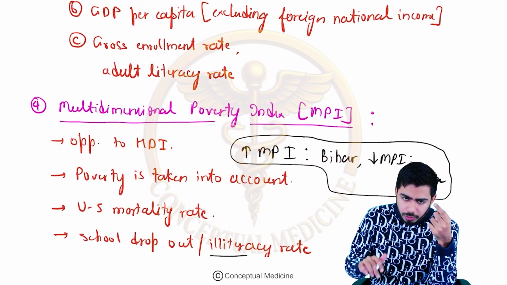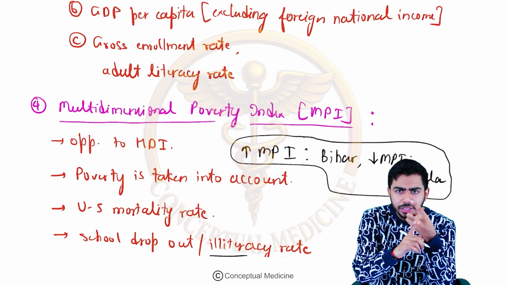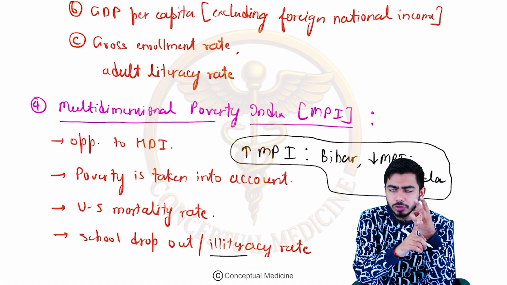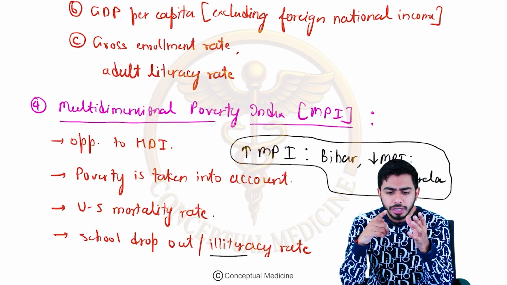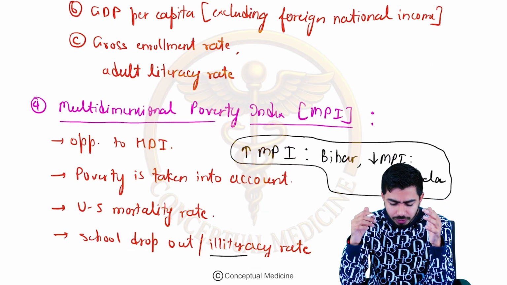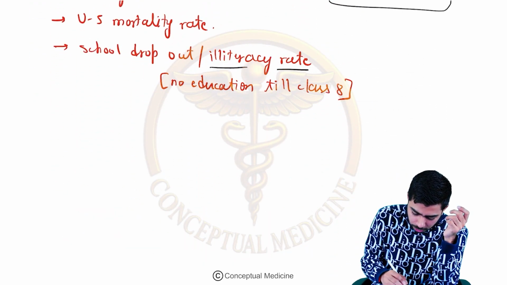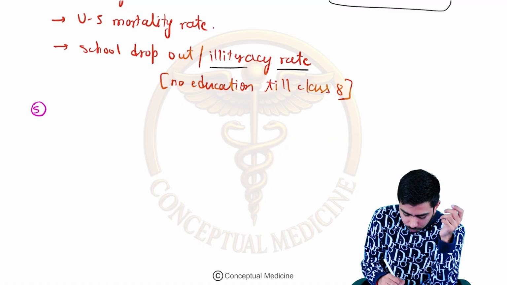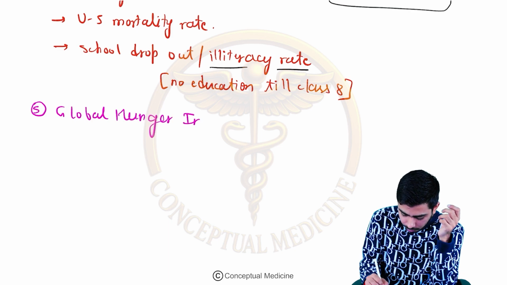Now, we have talked about the physical quality of life index, the human development index, the historical index of human development, and the multidimensional poverty index in the health indices. Now we are talking about the last one, that is the global hunger index, or GHI.